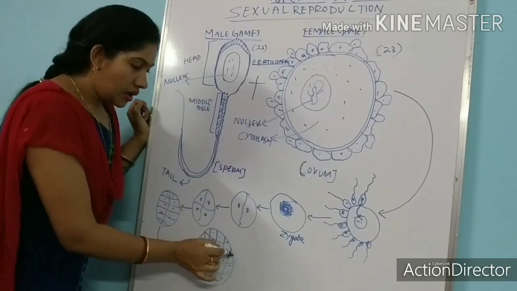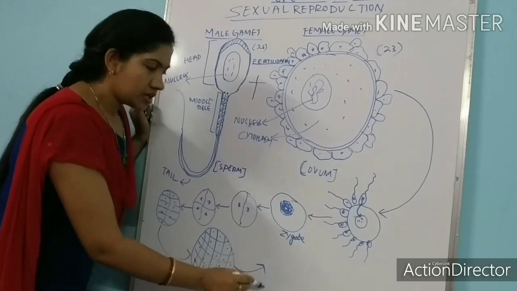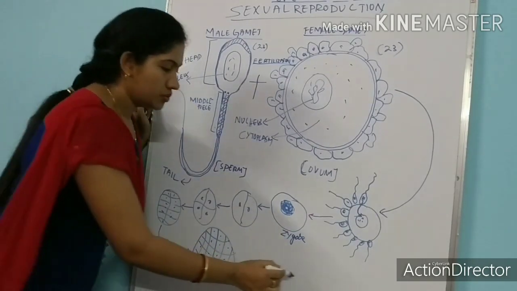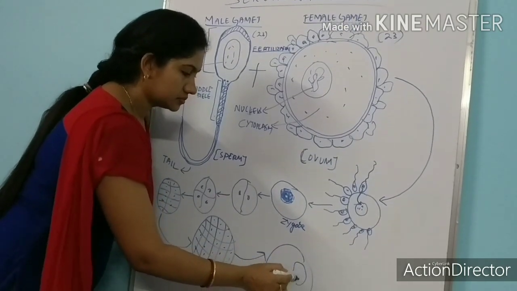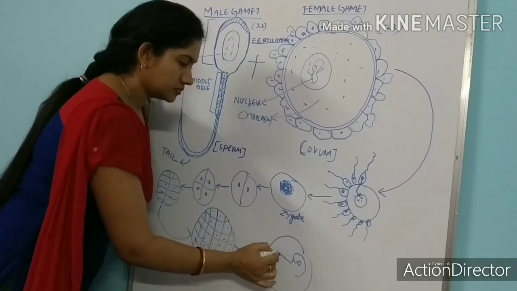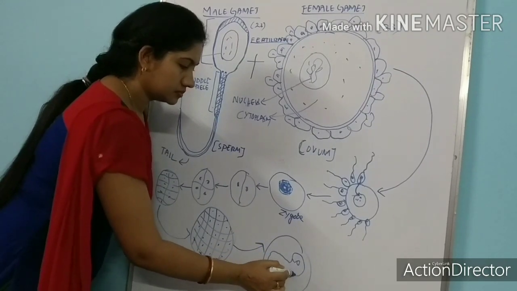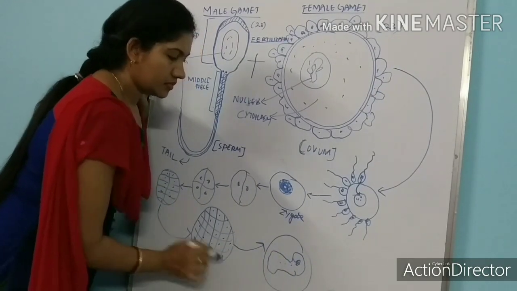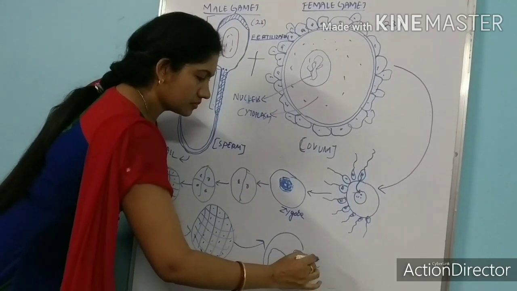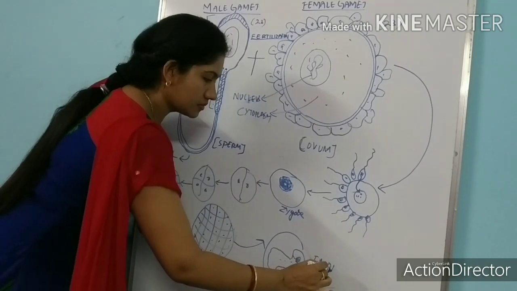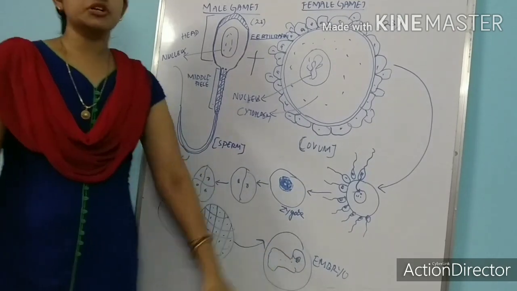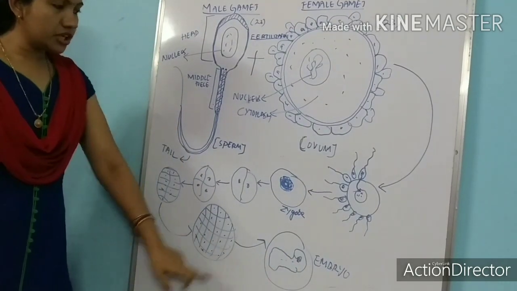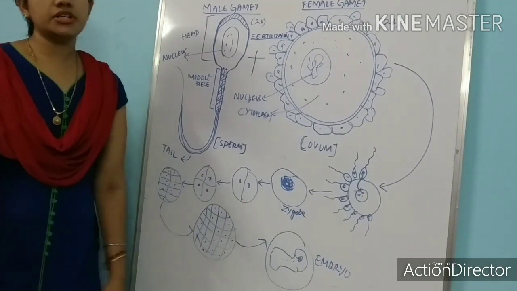Now this zygote will convert into an embryo. After the 32 cell stage, it will convert into an embryo.